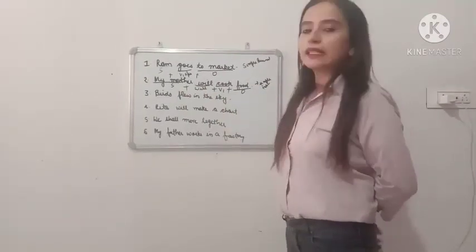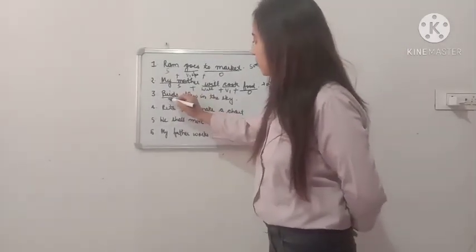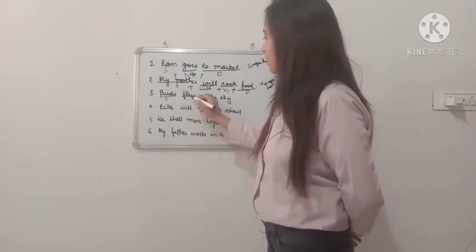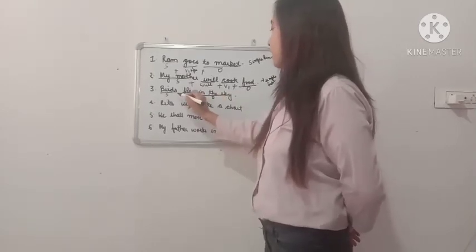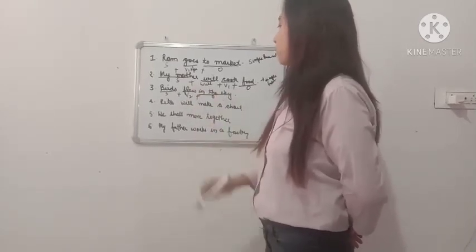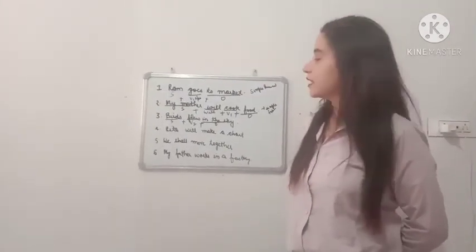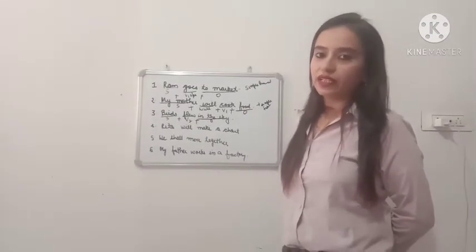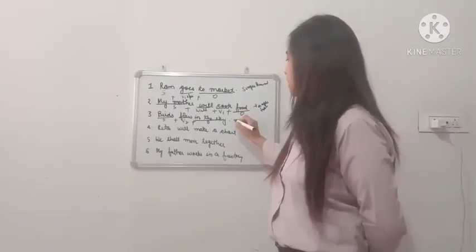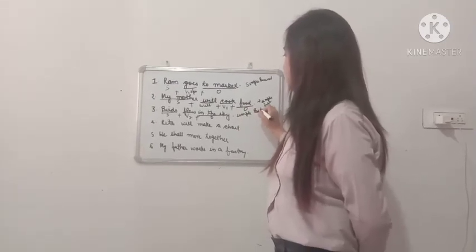Birds flew in the sky. Again, what is the subject? Birds. Flew is second form of verb, in the sky is object. Subject plus V2 plus object. It is simple past.